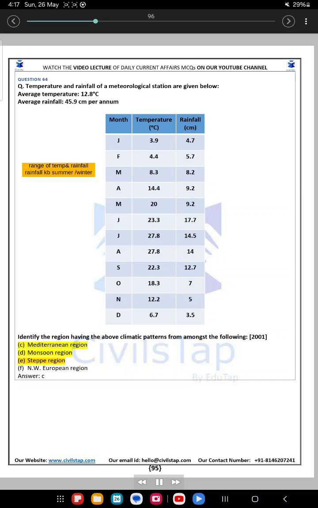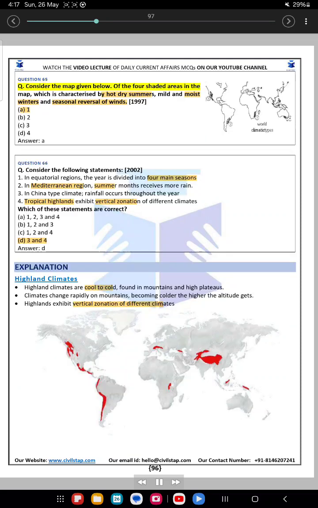C. Mediterranean region. D. Monsoon region. A. Steppe region. B. NW European region. Answer C. Question 65. Consider the map given below. Of the 4 shaded areas in the map, which is characterized by hot dry summers, mild and moist winters and seasonal reversal of winds? 1997. A. 1. B. 2. C. 3. D. 4. Answer A.